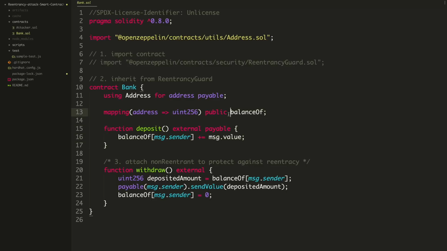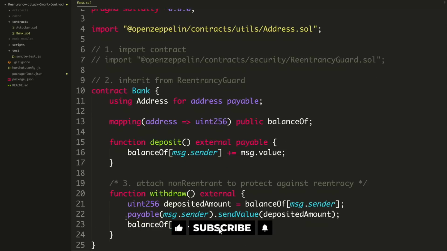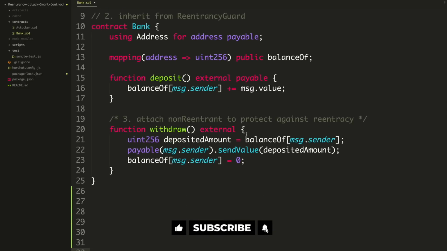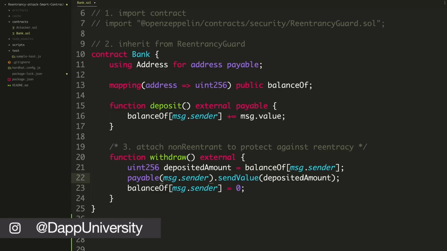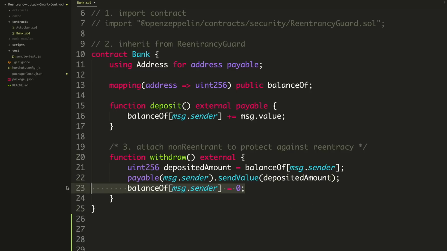All right. This withdraw function is how the person withdraws from the bank. So it's got two functions, deposit and withdraw. And this is where the vulnerability lies. This is what you really want to pay attention to. I'll even bump this up so you can see it. The withdraw takes the deposited amount, so essentially it gets their balance from this mapping. And then it says, for whoever's calling this function, send Ether. So take your balance out of the mapping and send the deposited amount to the person calling this function. And then it resets their balance to 0.